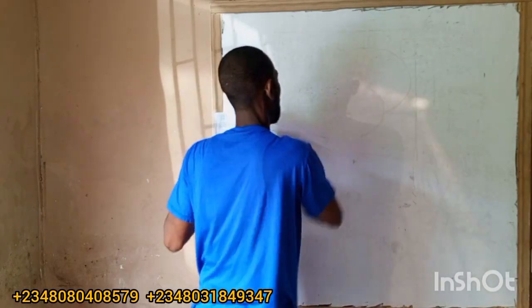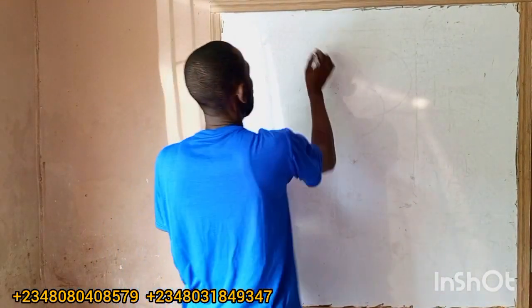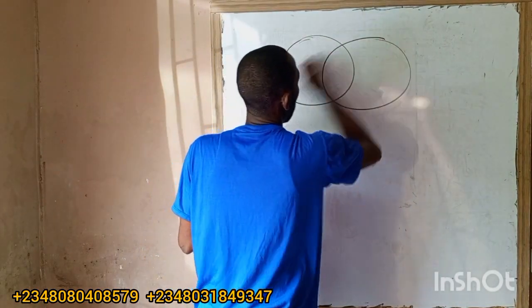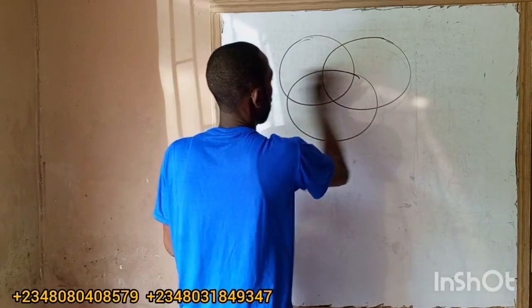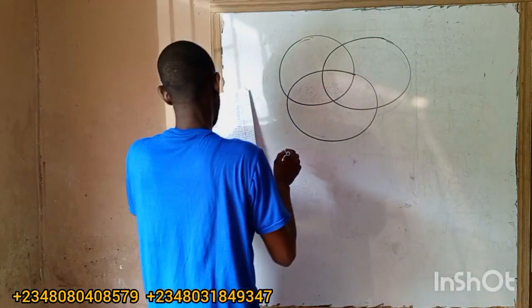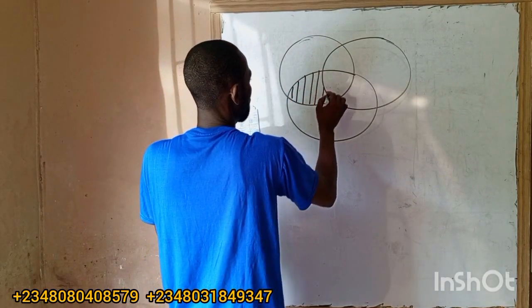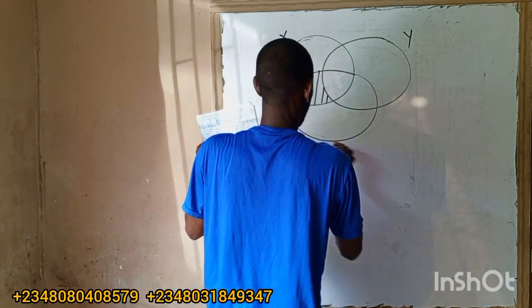So look at this. We are given a Venn diagram with this region given, and this place was shaded. I think I've just explained. They put X here, they put Y here, they put Z here.